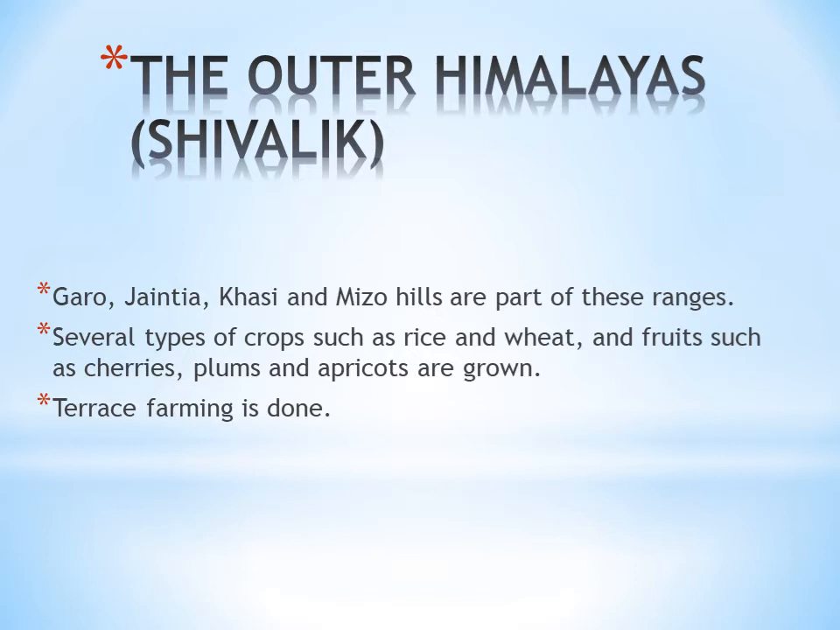Purvanchal Range. It is a series of low hills in northeastern India. These hills include the Garo, Khasi, Jaintia, Naga, Lushai and Mizo hills. The hills are covered with thick forest.